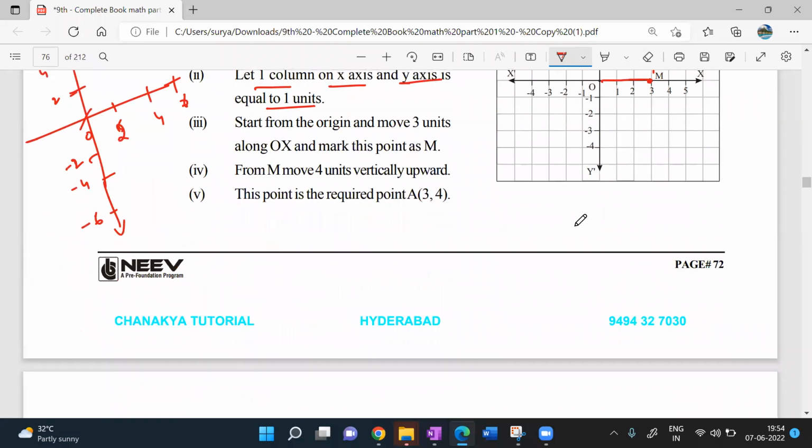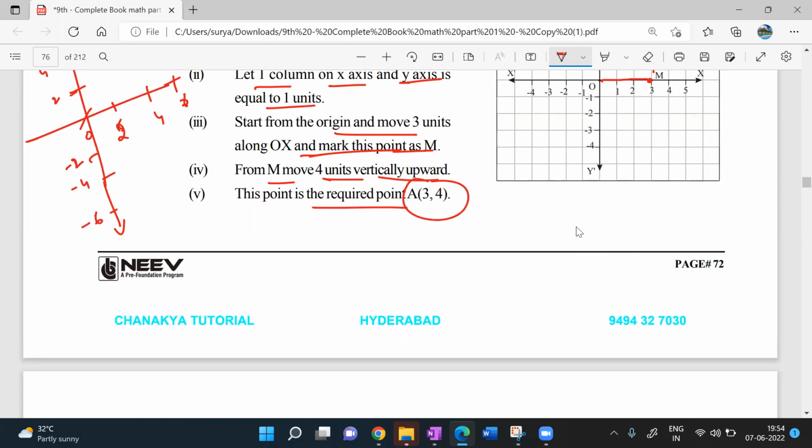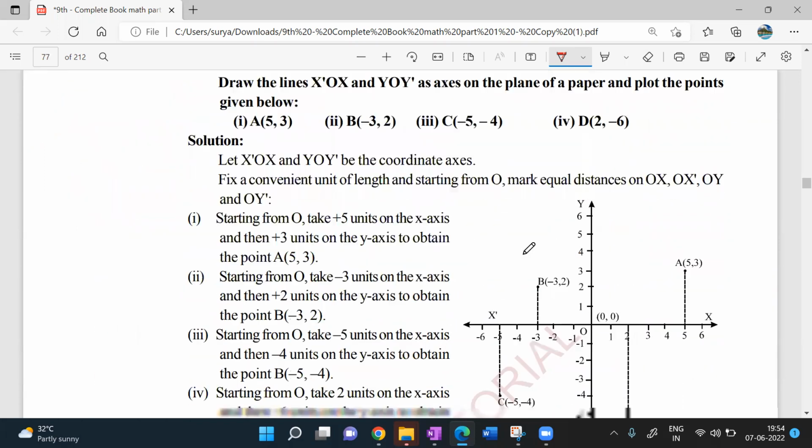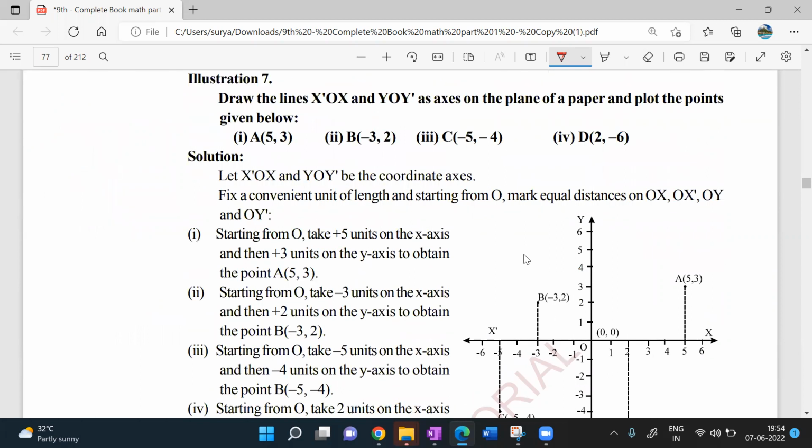Shall we go for the next one? Yes, sir. So start from the origin, move 3 units along OX, mark the point as M. From M, move 4 units vertically upward, mark this point. Very simple. Whatever we have done, that is what he has given as explanation. Draw the lines X dash OX, Y O Y dash as axes on the plane of a paper and plot the points given below.